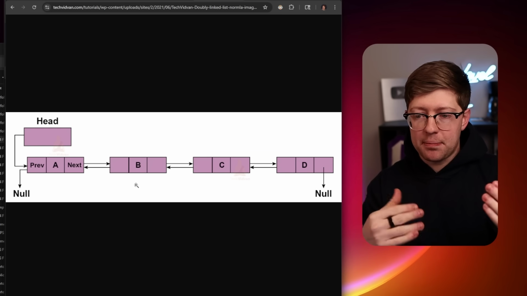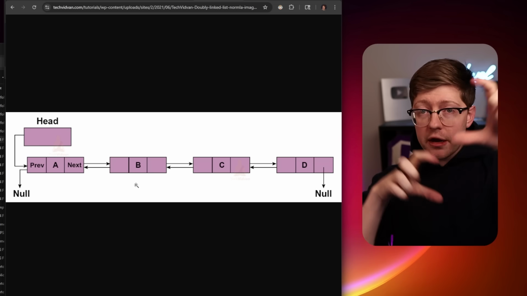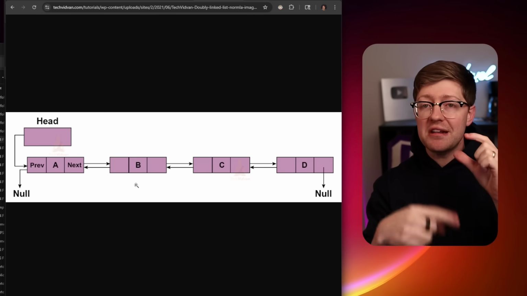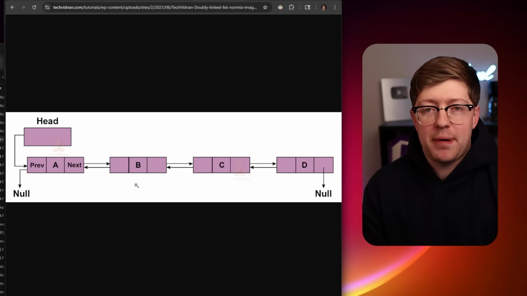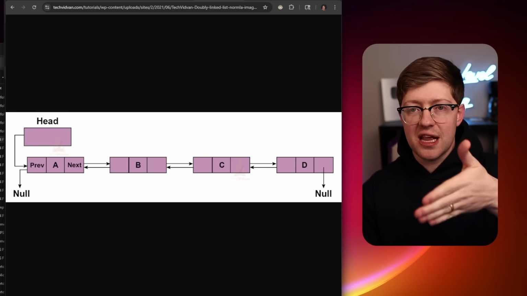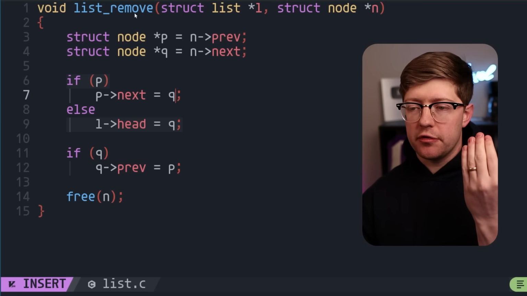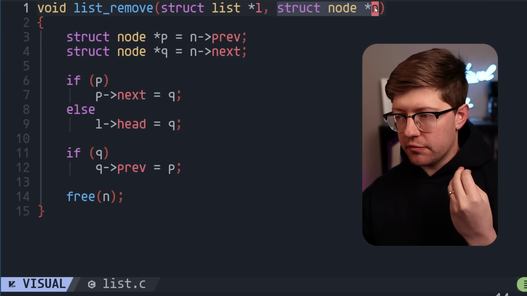They're happening separately. So if two threads can do that same operation on a list at the same time, you have a race condition in who completes first. And if you interleave those instructions, you're going to have a bad time, right? You're going to lead to metadata corruption about the linked list as well as the heap that uses a linked list, right? So in a scenario where you want to remove a node from a doubly linked list, you have the list itself and the node you want to remove from it.